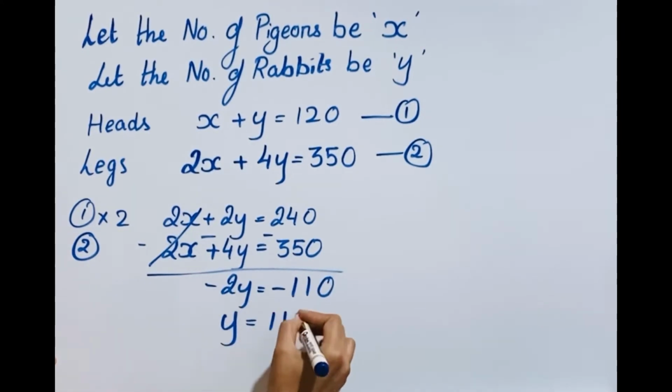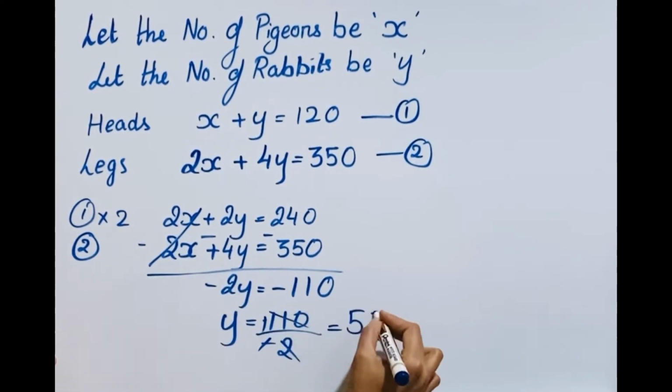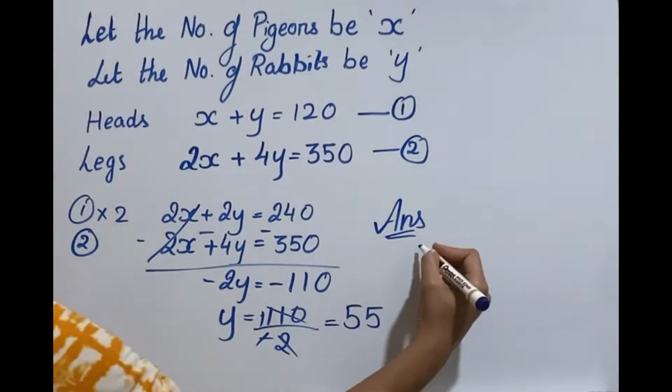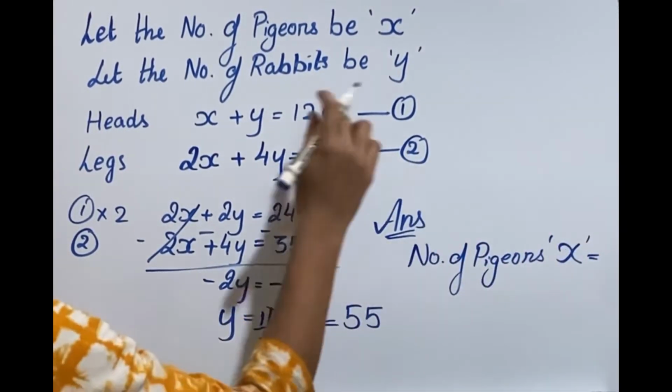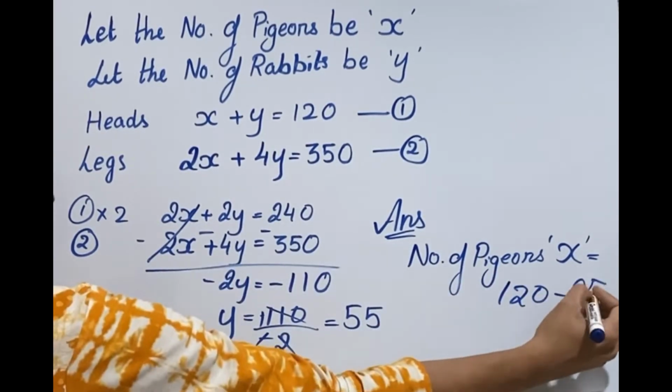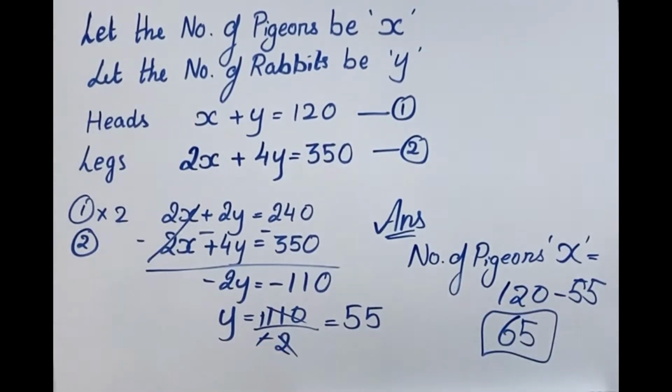Here, the rabbits are 55. And the pigeons can be found by subtracting the rabbits from 120, the number of heads. So the pigeons are 65.